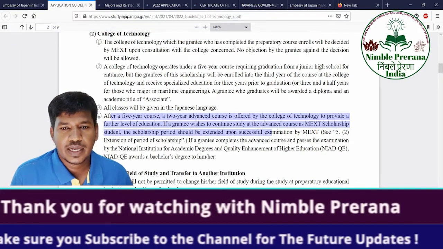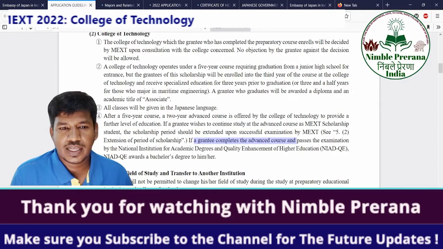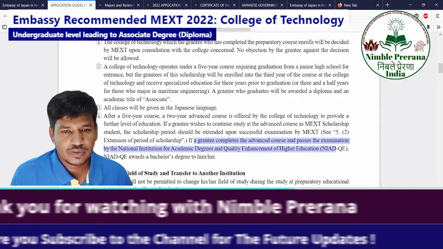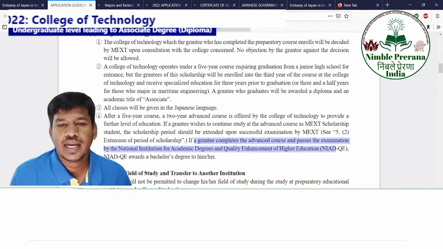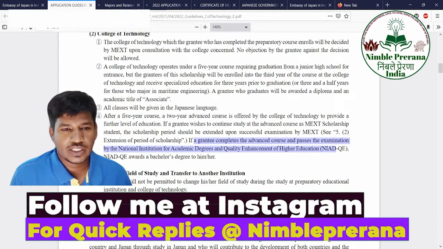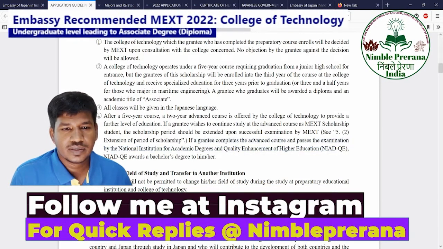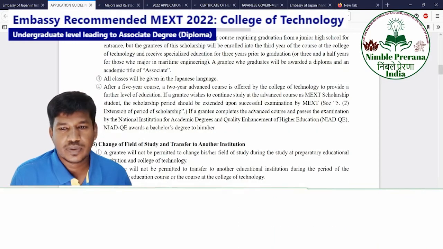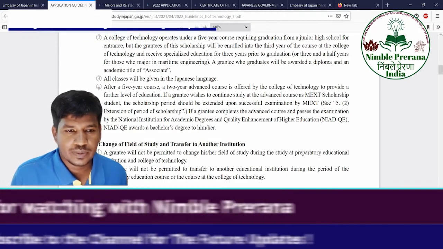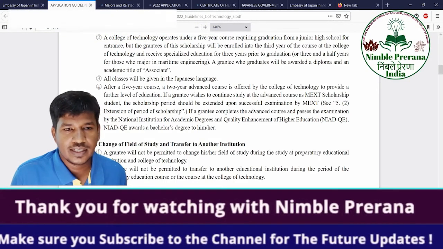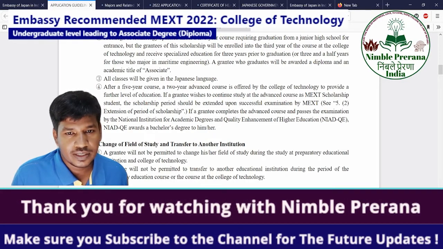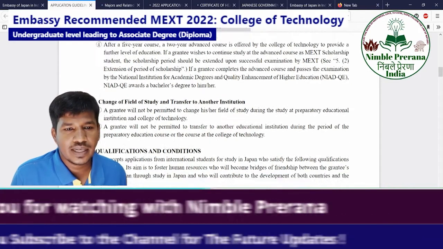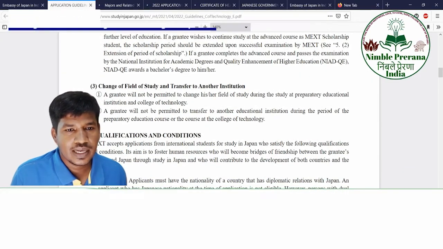If the grantee completes the advanced course and the examination by the National Institution for Academic Degrees and Quality Enhancement of Higher Education, NIADQ, they receive a bachelor's degree. This is the education ministry, you can call it the education body. So you can change the field of study, and you can see the duration.